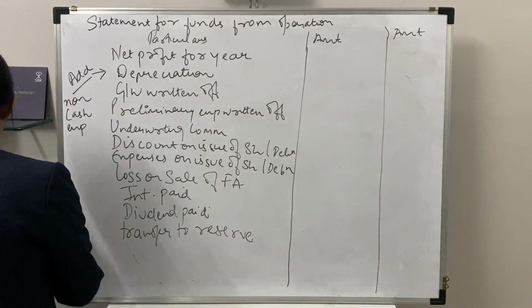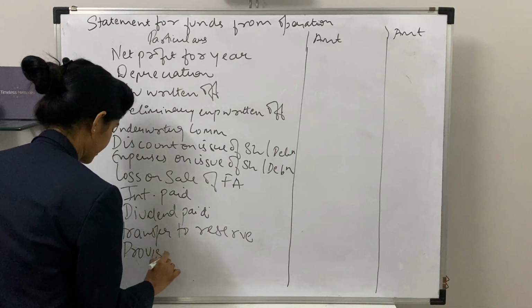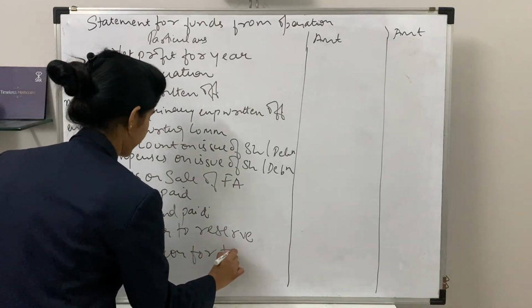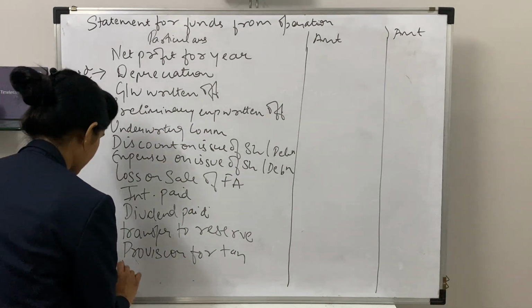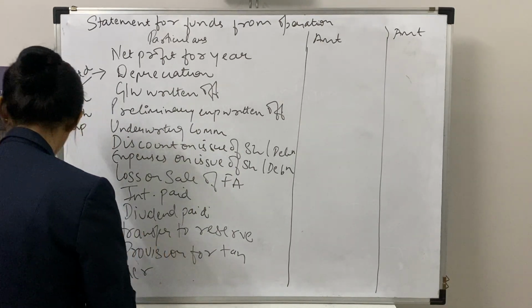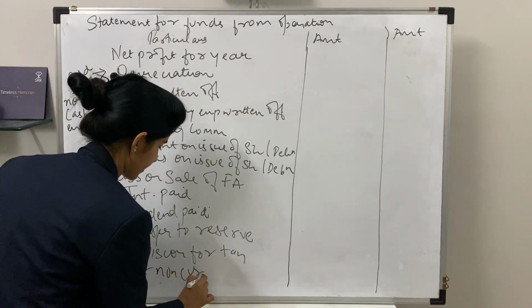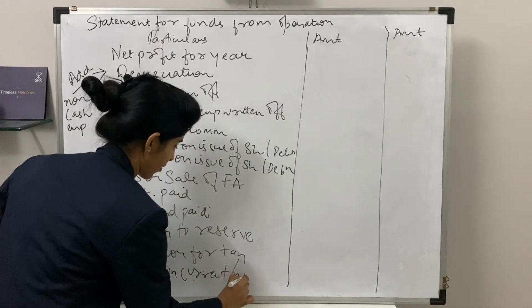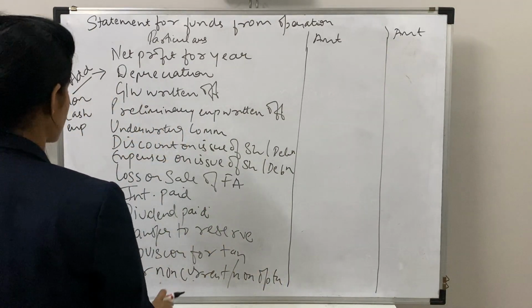Next thing is your provision for tax. And the final thing on your add side is other non-current expenses, or you can say non-operating expenses. Now these are the part of your addition side.